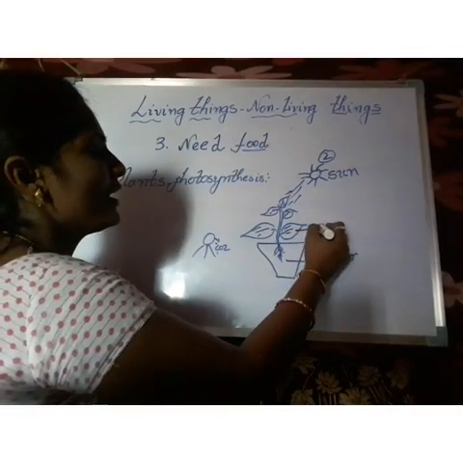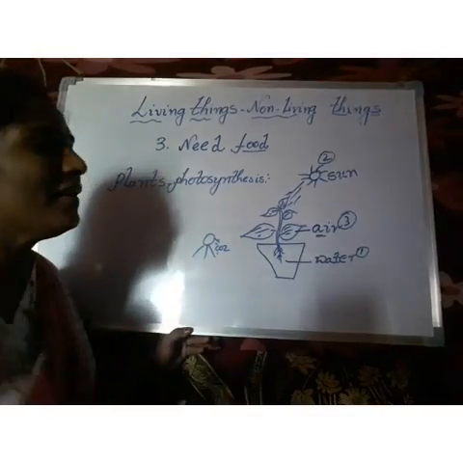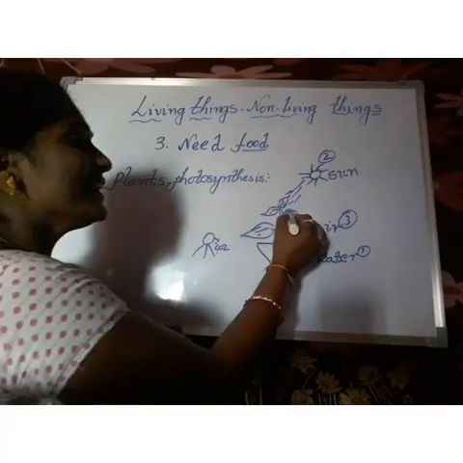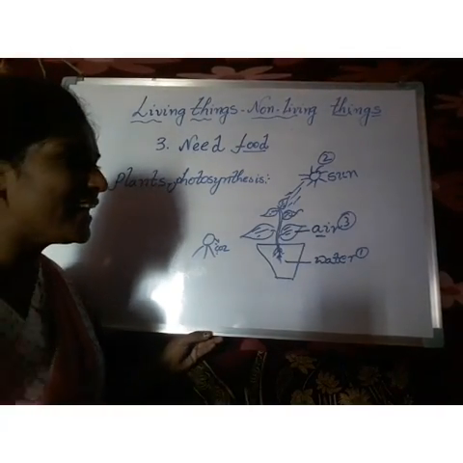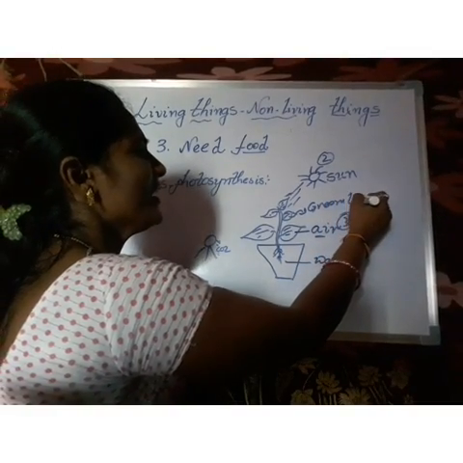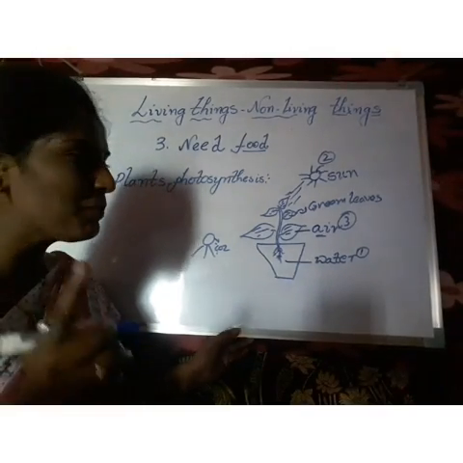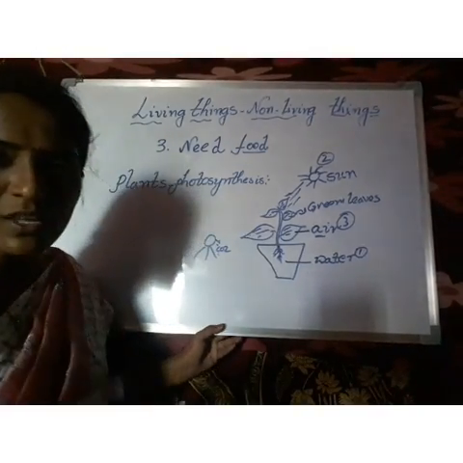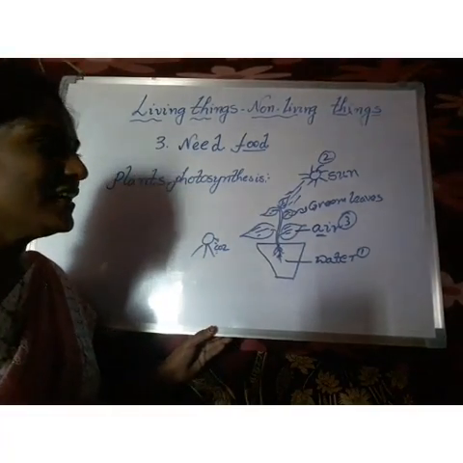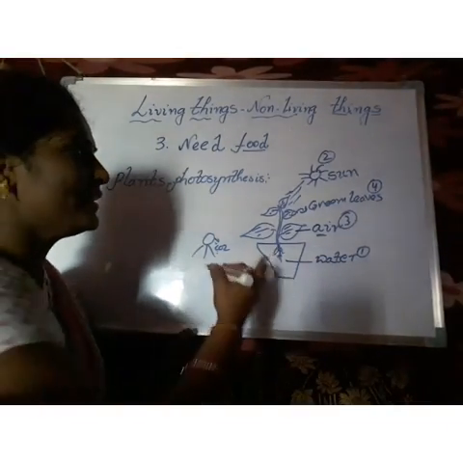That is only what we call air. This is the third element. And the fourth element, what is that? These green color leaves. Children, why are the leaves green in color? One green pigment, chlorophyll, is present in these leaves. So that is why all trees and leaves are green in color. So this is the fourth element needed by the plants to prepare food.